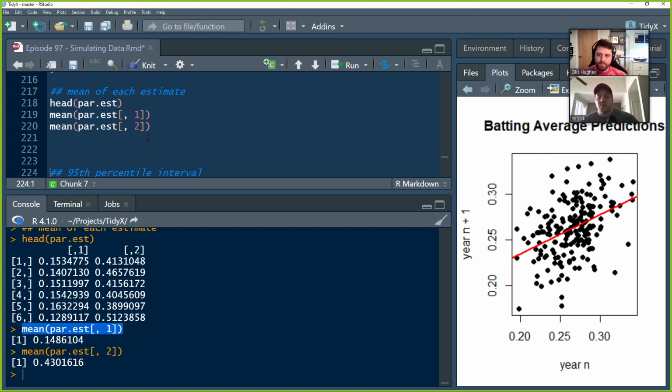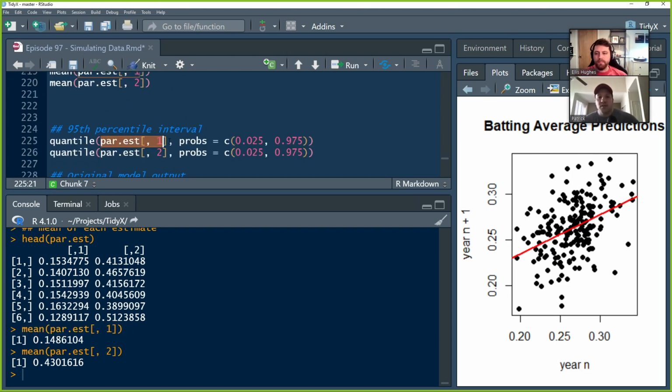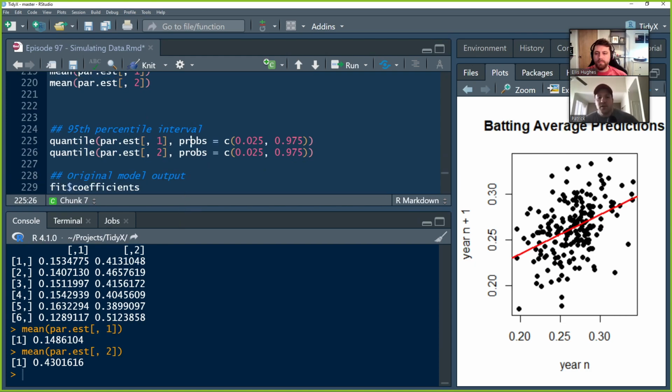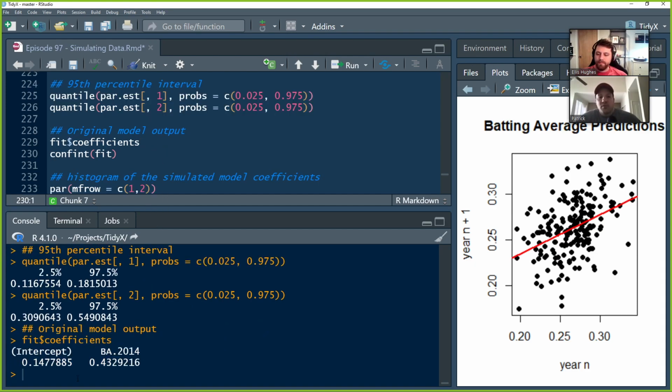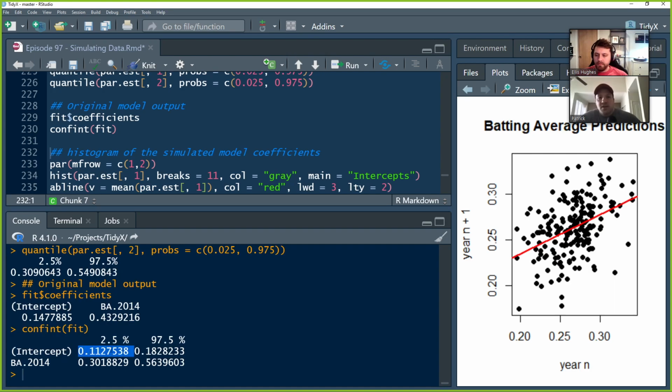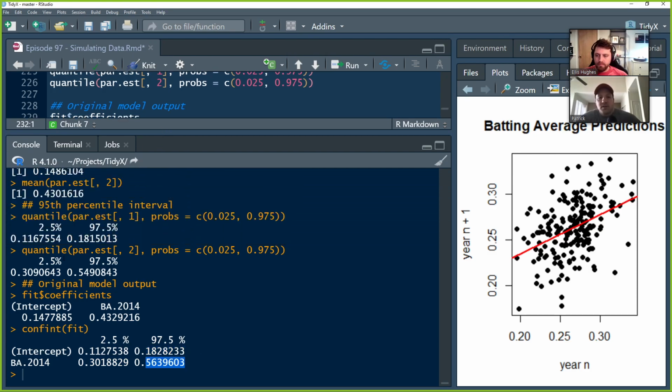And we can also express the uncertainty using quantiles. So this will be the 95% interval. So 95% of the data is contained within the middle section here. And so there we see it's somewhere between 0.12 and 0.18 for the intercept, and 0.31 and 0.55 for the slope. And if we look at the original model output, we're pretty close to what we observed with the mean of column 1 and column 2. And the confidence intervals, these 95% confidence intervals, are going to be relatively close to what we observed right there. So we see some of the uncertainty.